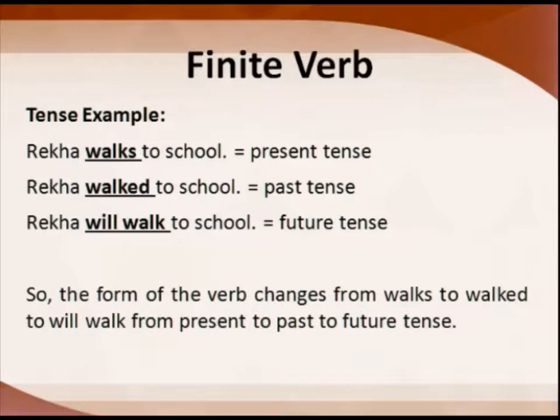Okay, that was about subject. Then we said the form of the verb changes according to tense. Now tense, we have present tense, past tense and future tense. In the present tense, when we are taking Rekha walks to school, walks is present tense. What is the past tense of walks? Walked. So Rekha walked to school. That is a past tense, and Rekha will walk to school will become future tense. So here what is happening to the form of the verb walks? It is changing to walked in the past tense and will walk in the future tense. So the form of the verb changes from present tense, past tense to future tense.